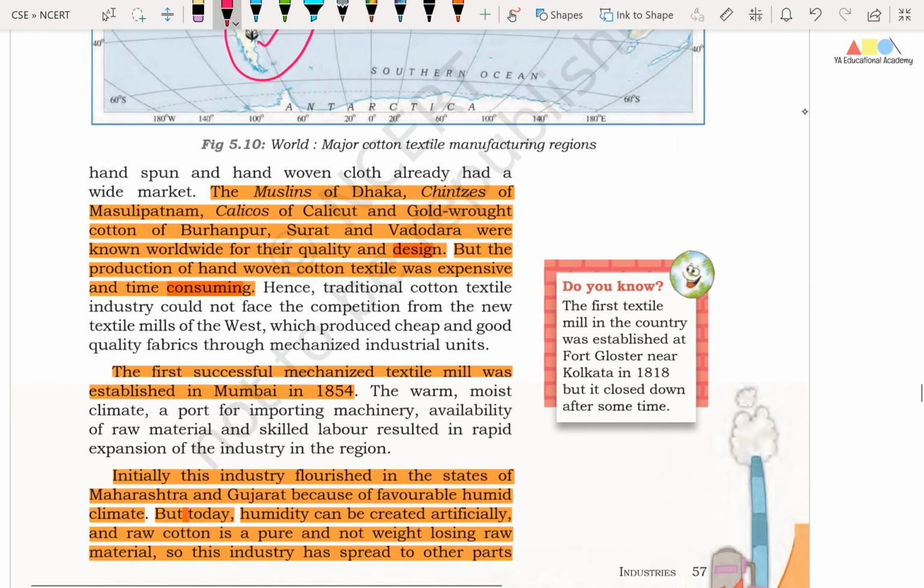Friends, when it comes to the Indian textile industry, the muslins of Dhaka, chintzes of Masulipatam, calicos of Calicut, and gold-wrought cotton of Burhanpur, Surat and Vadodara were known worldwide for their quality and design. Friends, but the production of hand woven cotton textile was expensive and time consuming. Okay friends, the first successful mechanized textile mill was established in Mumbai in 1854.